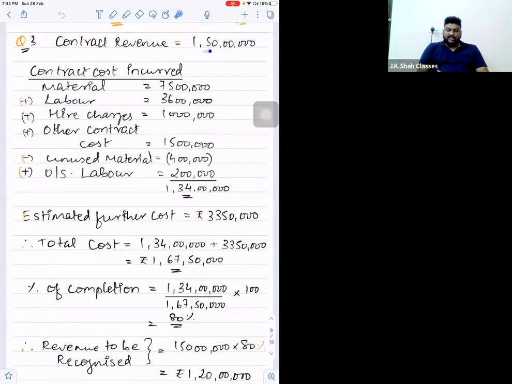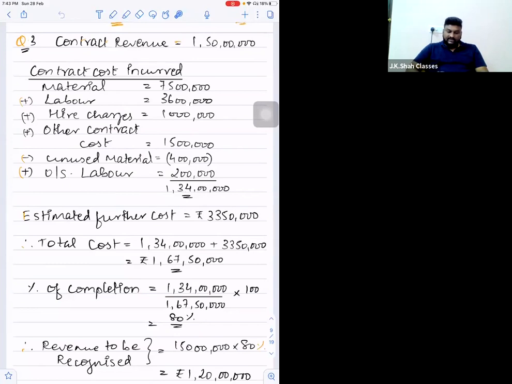Contract revenue is 1 crore 50 lakh. Correct? Contract cost incurred. Whatever we did as rough calculation, we are doing it in a fair manner over here: material plus labor plus hire charges plus other contract cost minus unused material plus outstanding labor. Total cost 1 crore 34 lakh for this year, right?